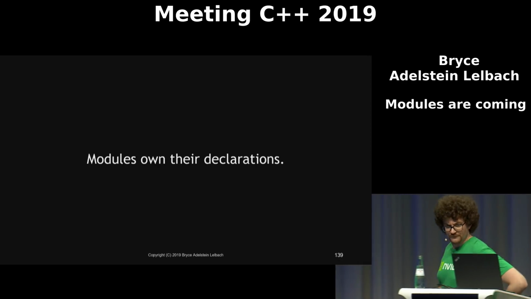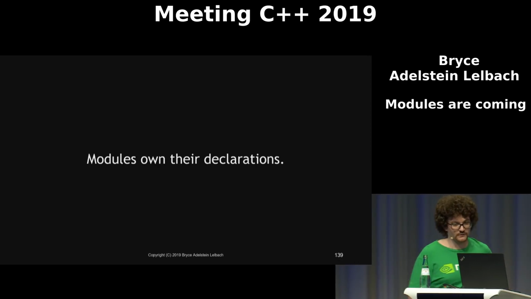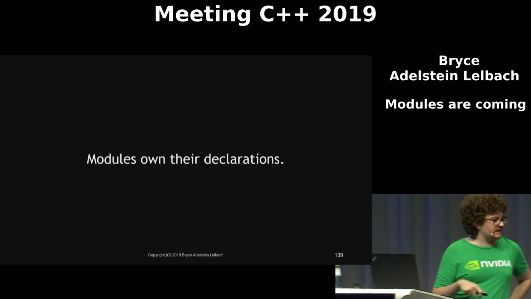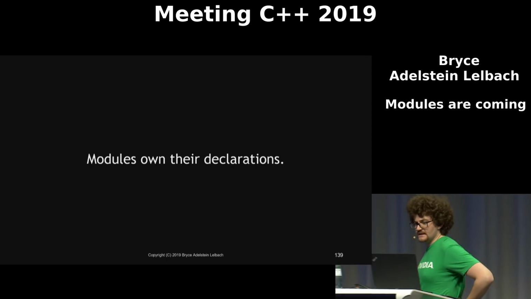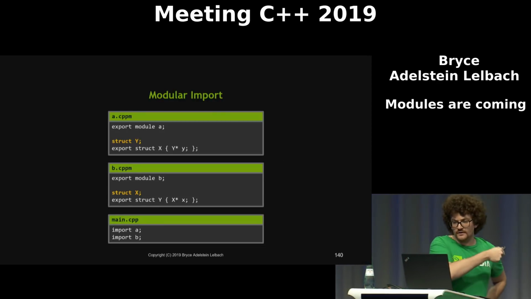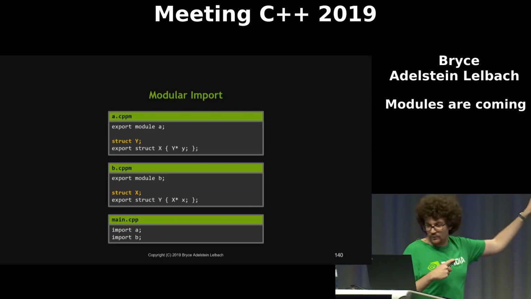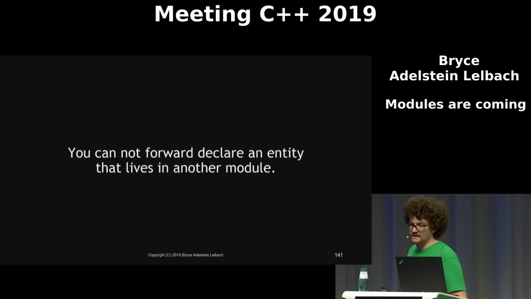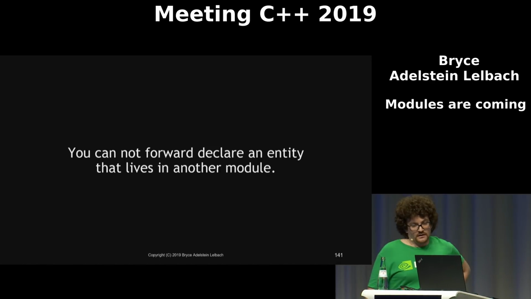I want to talk briefly about modules owning their declarations. So as I've mentioned a few times, modules own all of the entities that they declare. Ownership means that the entity must be declared and defined in that module. So as we saw earlier, in a modular world, this means that you cannot forward declare something that lives in another module. Can't forward declare any entity that lives in another module here.